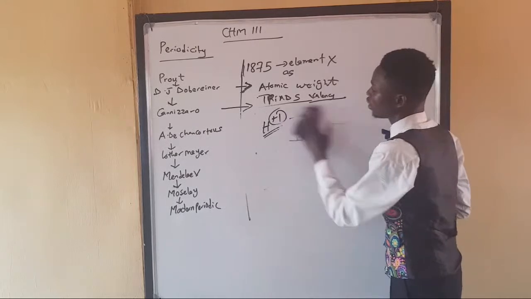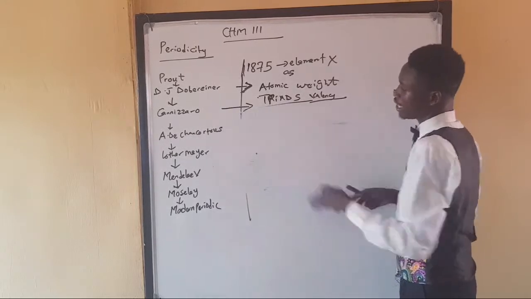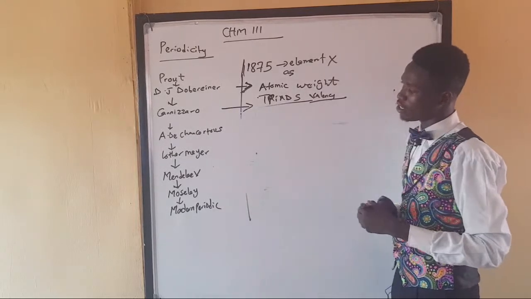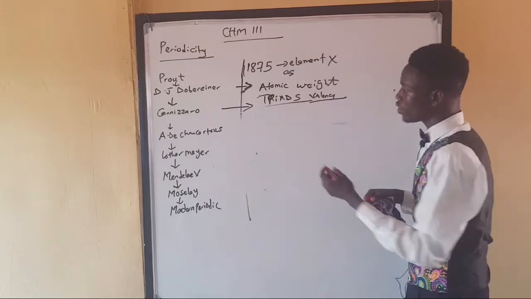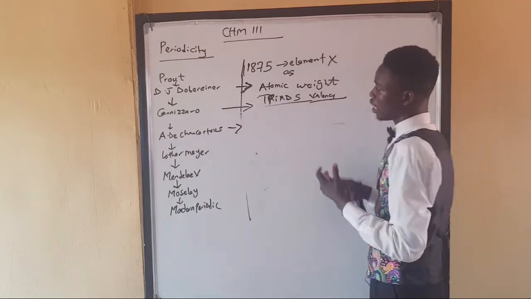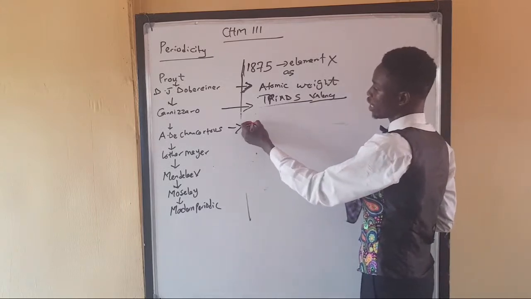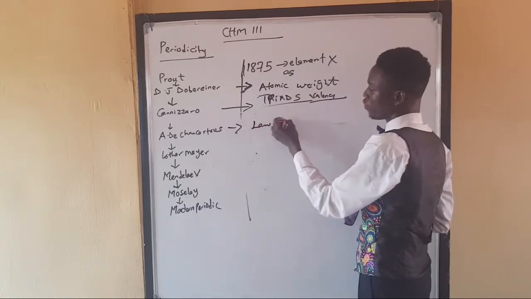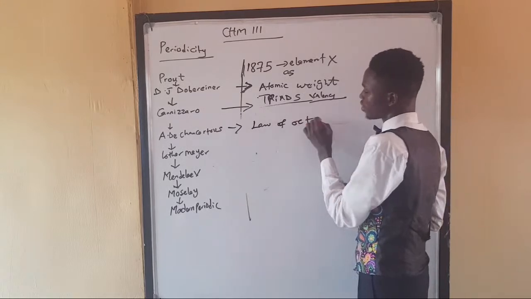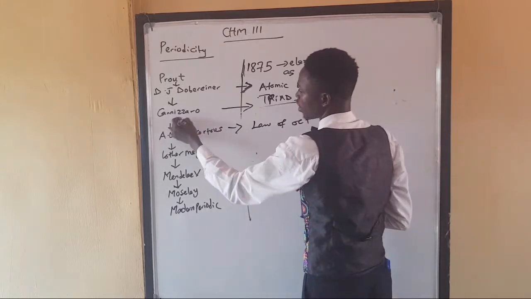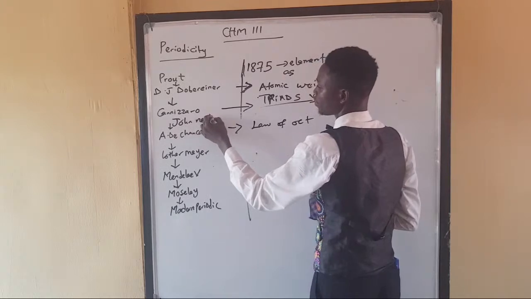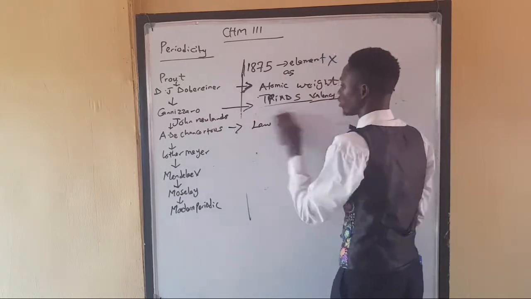All right. Now, we move to the next scientist. A.D. Chancourtois talked about the periodic table, and he gave us this theory that we know as the law of octaves. All right, there should be a scientist here. That's John Newlands, sorry for that. John Newlands was the one that talked about the law of octaves.